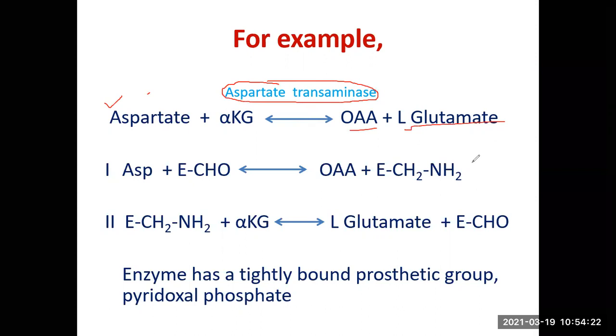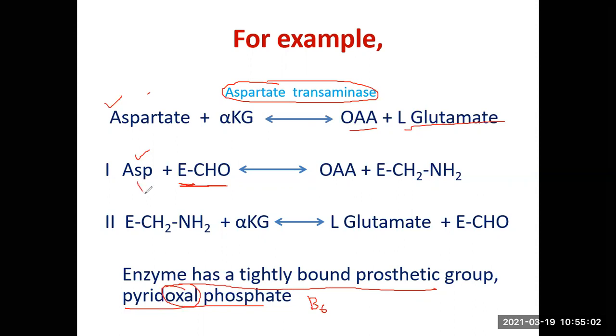Now, this reaction takes place in 2 steps. This enzyme aspartate transaminase has a tightly bound prosthetic group, pyridoxal phosphate. Pyridoxal phosphate is also called vitamin B6. And pyridoxal means it is the aldehyde form. And it is tightly bound. A tightly bound cofactor is also called a prosthetic group. So you have E-CHO. E-CHO means enzyme with a tightly bound prosthetic group pyridoxal phosphate, which is in the aldehyde form, CHO. Substrate 1, aspartate, will enter first.